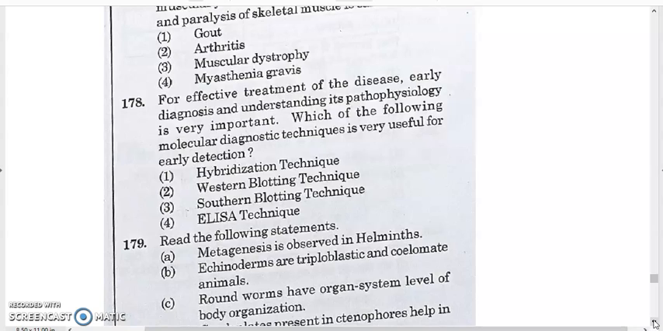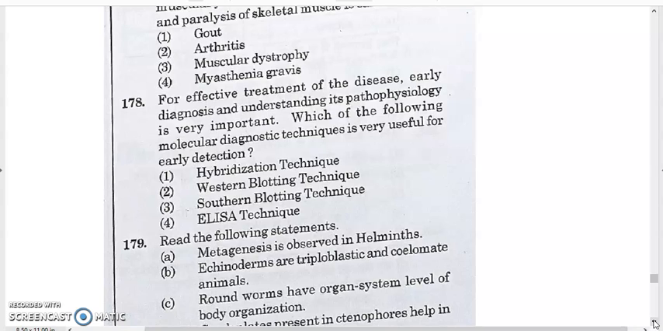Western blot is done for protein analysis, so for protein detection. It also takes time, not for early detection. Southern blotting is for DNA, Southern for DNA and Northern for RNA. So you have to collect the blood, and from the blood you have to isolate the DNA, and then you can analyze it by the method of Southern blotting technique. But it's time consuming. So early detection is ELISA. ELISA is the early detection technique, it can be performed. So answer will be option 4.